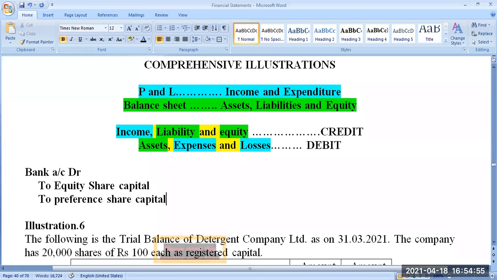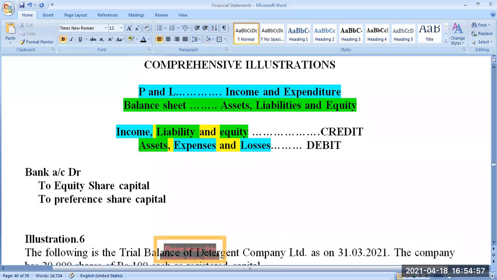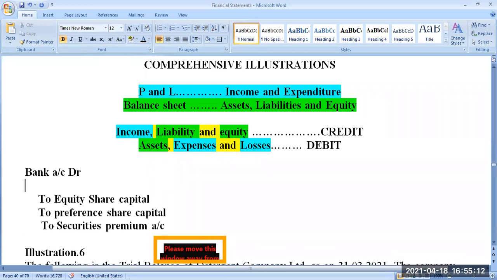Suppose if you issue for premium, it will be coming like this, to securities premium account. If you issue for premium. Suppose if you issue for discount, that time it will come here: discount on issue of shares account.